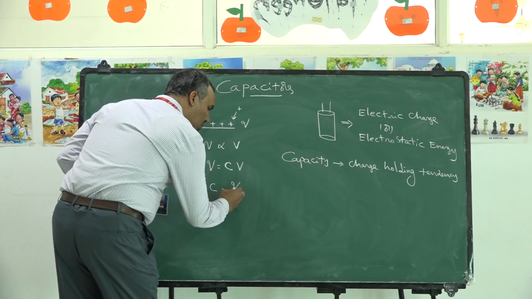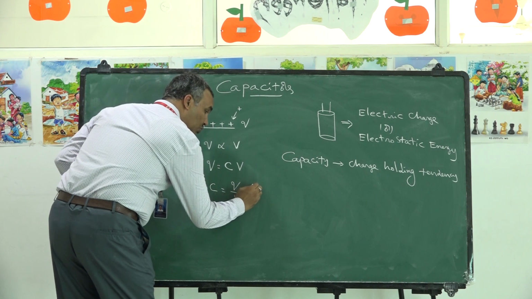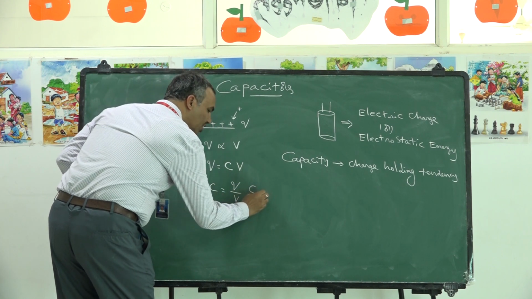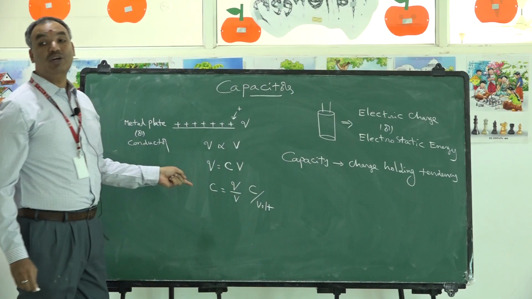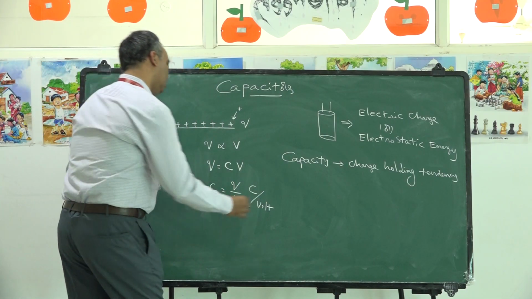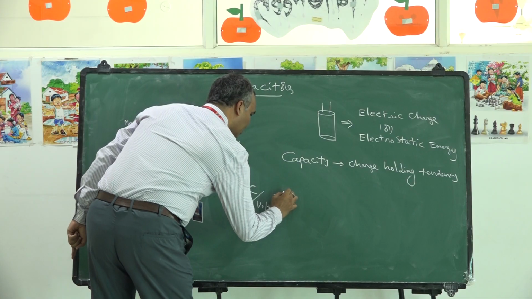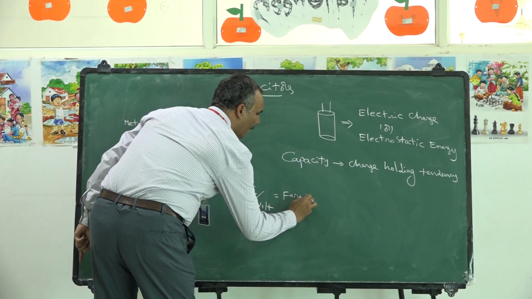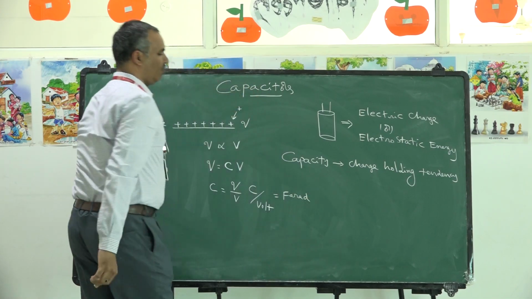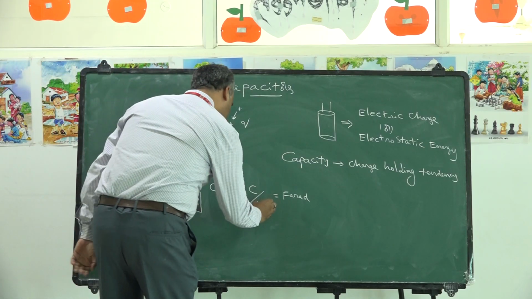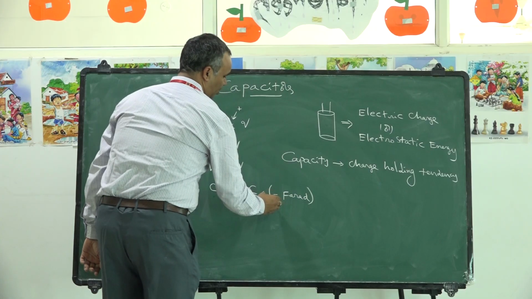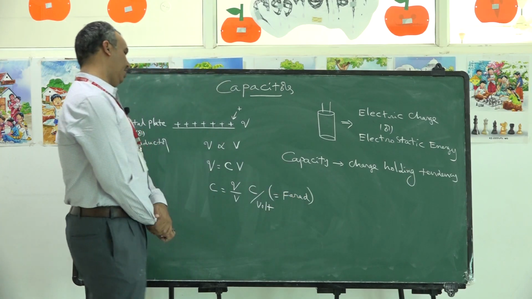And you know that charge is measured in coulombs. Voltage is measured in volts. Coulomb per volt is the unit for capacitance. It is also named as farad. After the name of the scientist Michael Faraday, a unit is introduced for capacitance. The unit is called farad.